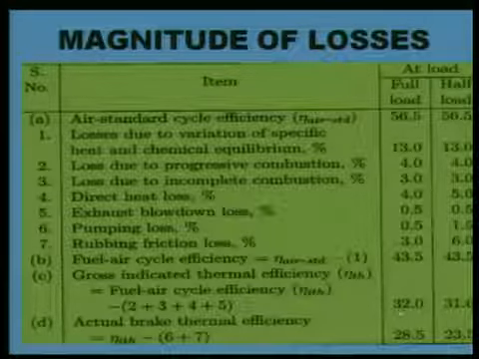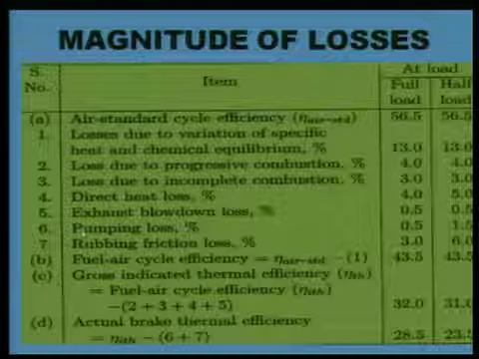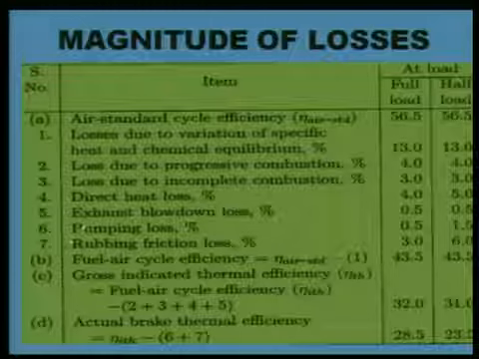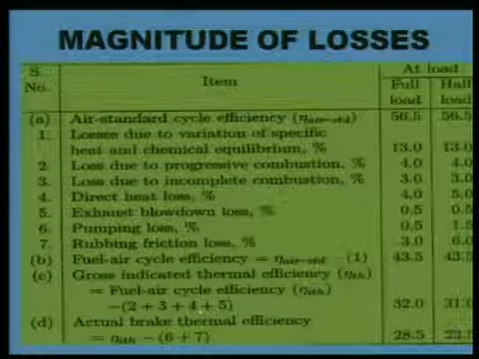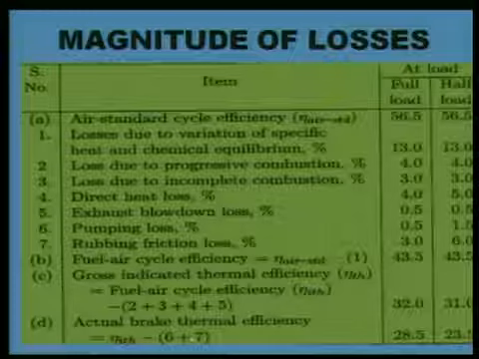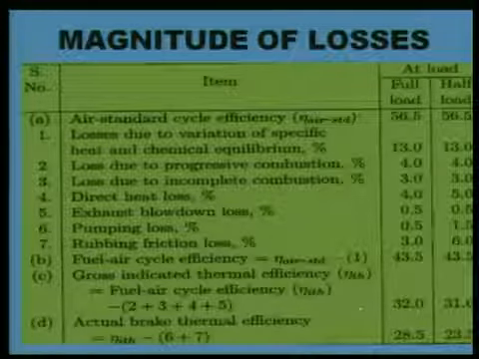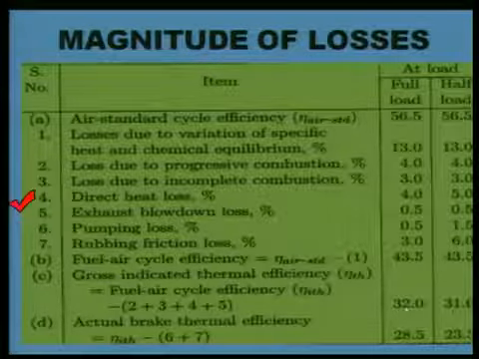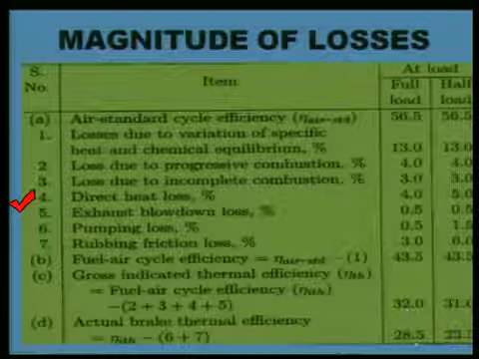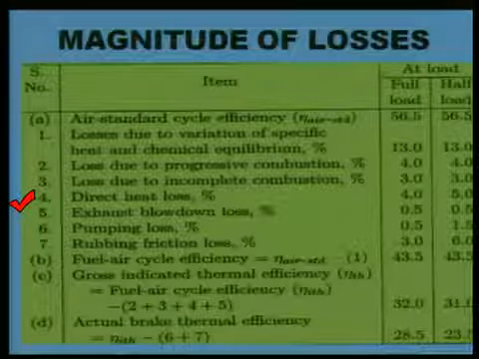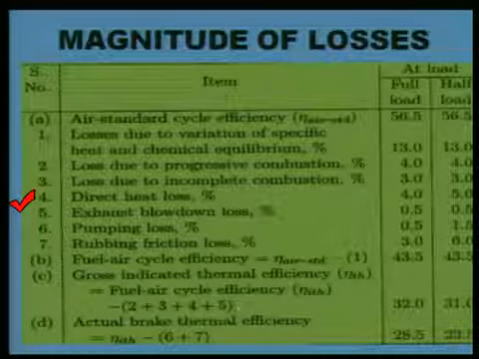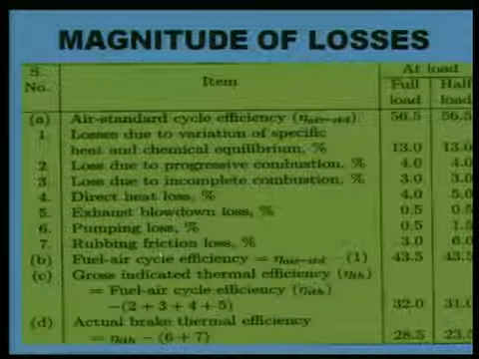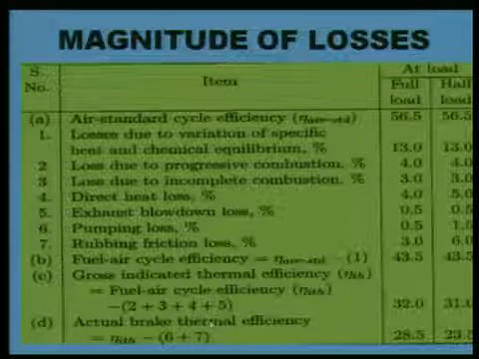But still some more losses are there. This 6 and 7 which has been left, pumping losses and friction losses. If I take them into account and subtract them from this indicated thermal efficiency, this 6 plus 7 will be 0.5 and 3.5. So if I subtract 3.5 from 32, it will be 28.5. This is the actual brake thermal efficiency. So indicated thermal efficiency minus losses due to pumping loss and friction losses becomes brake thermal efficiency. Very important term here.